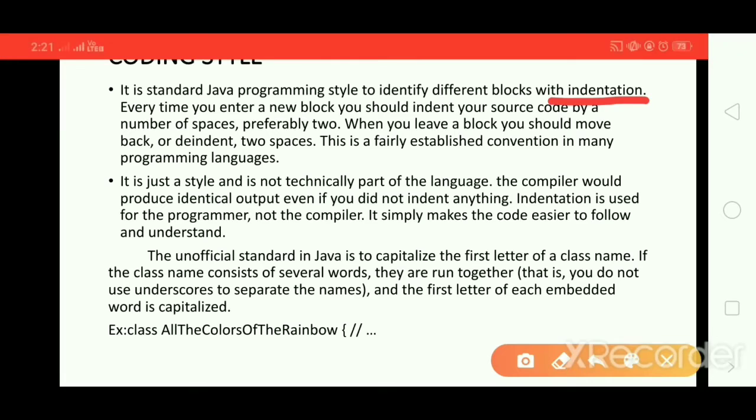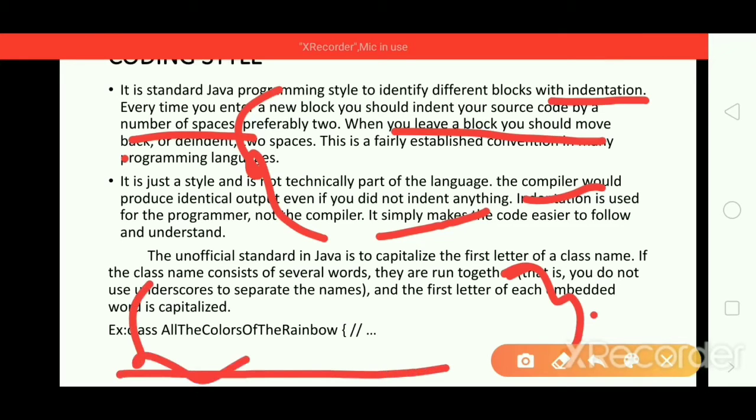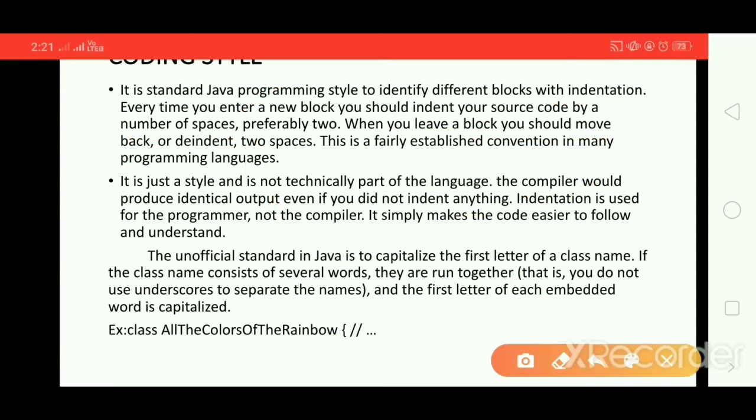Every time you enter a new block, you should indent your source code by a number of spaces, preferably 2. For example, here you need to give 2 spaces. When you leave the block, you should move back. When you leave the block, come back here to begin with another, again with the same. De-indent in the sense you should move back by the 2 spaces.